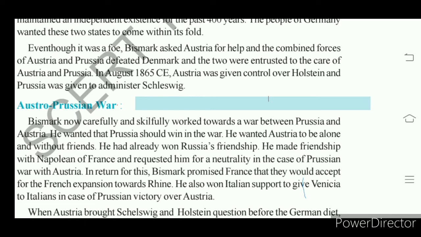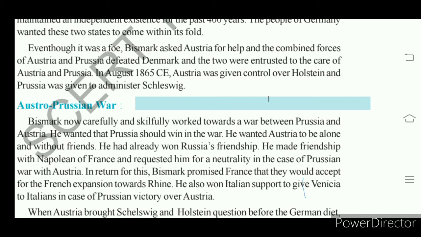Now in the second war, Bismarck carefully and skillfully worked to bring about a war between Prussia and Austria. See, he took the support of Austria and defeated Denmark. In this war, Prussia got Schleswig. Holstein was given to Austria. Now Bismarck wanted Holstein, which is under the control of Austria. So for that, he wanted to separate Austria from the rest of his friends.